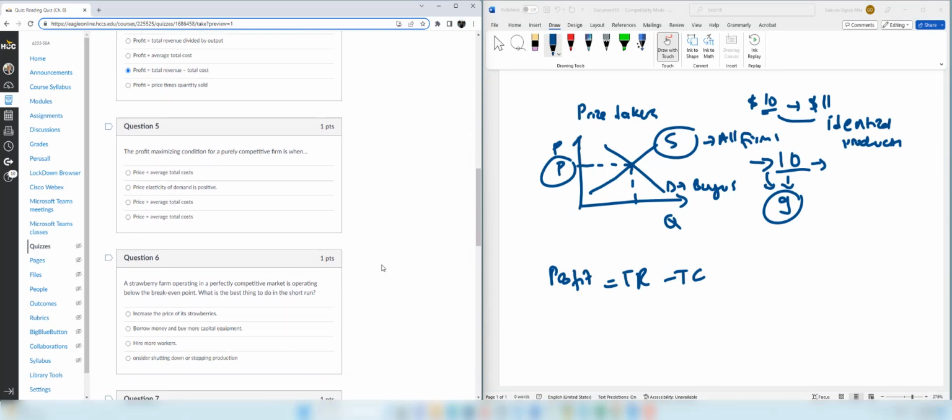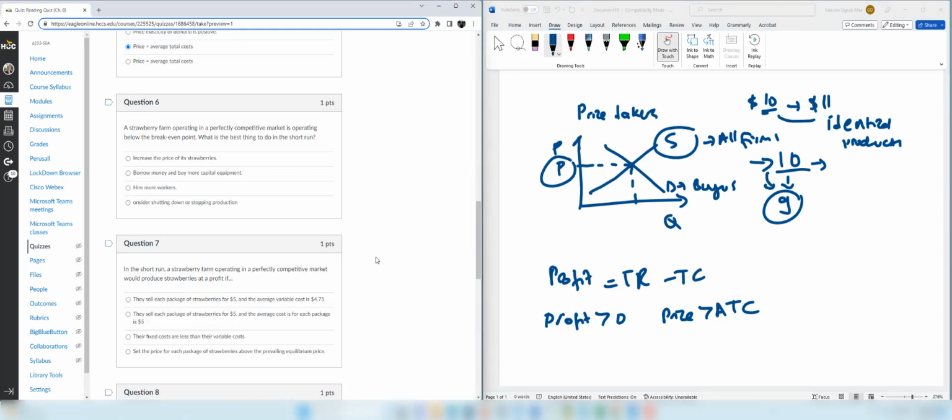Question 5. The profit maximizing condition for a purely competitive firm is when, so let's check the answers. First of all, if you are making profit, these profits are greater than zero, then the price is greater than average total cost. So per unit you sell the product, you're spending less per unit than the price you receive. And price is less than average total cost, you're not maximizing profit, you are making a loss. Price is equal to average total cost, you're making zero economic profit. Therefore, the right answer is the third option.